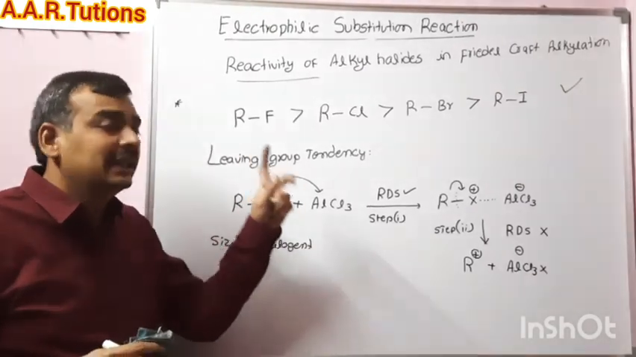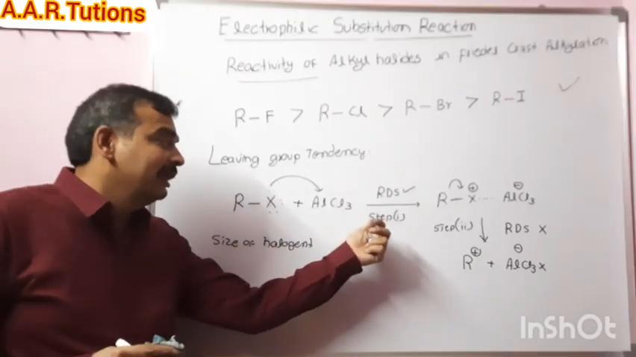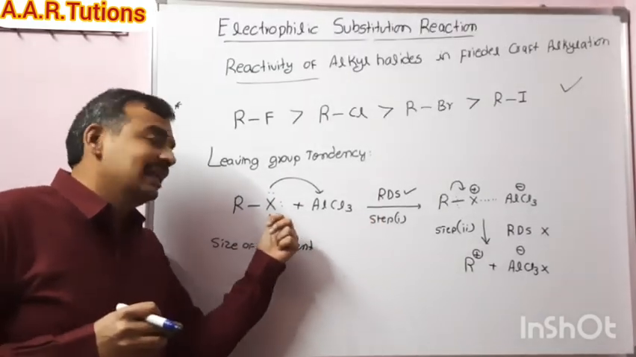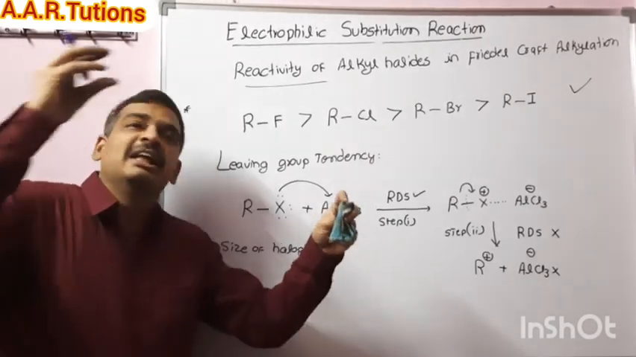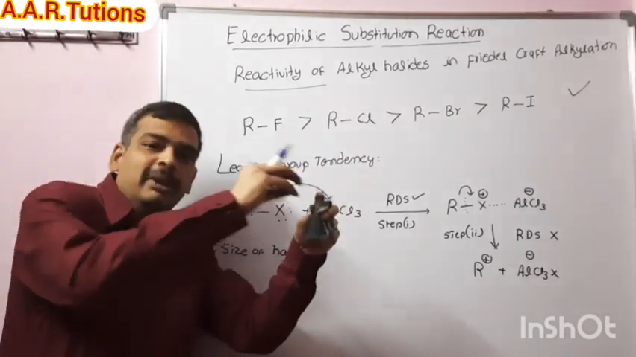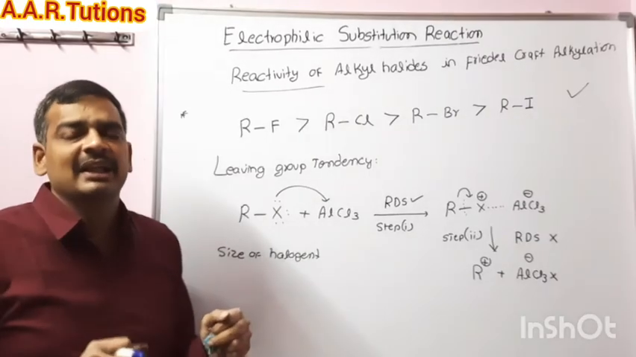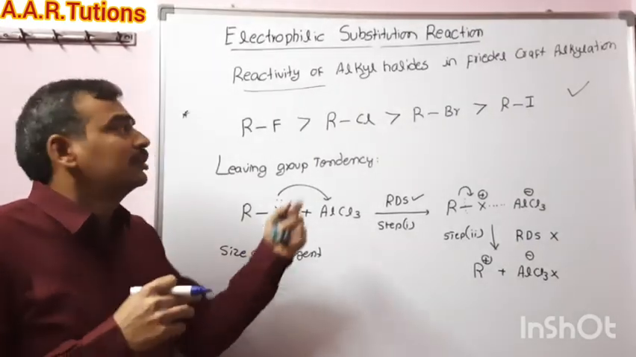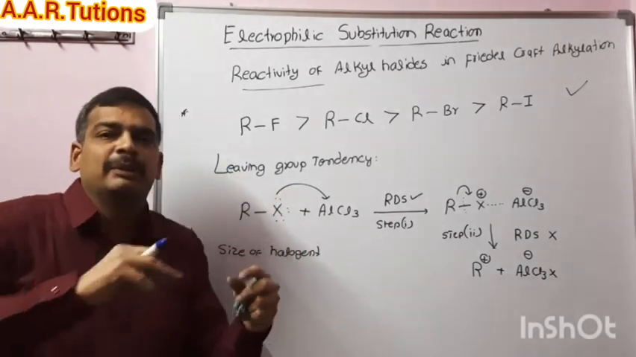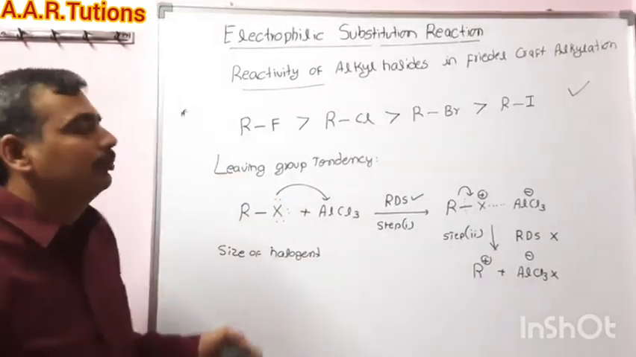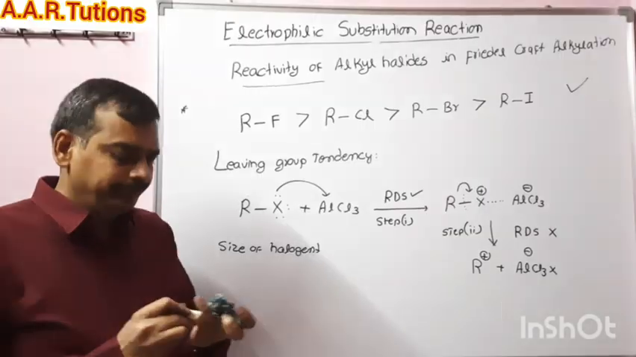So remember, in alkylation, this is the rate determining step, so it depends on the size of the halogen. If the halogen size is small, it will readily form a complex with AlCl3. If it is readily formed, that means it is more reactive. In a big halogen, it slowly forms a complex. That means reactivity is less. Now, coming to the next point.